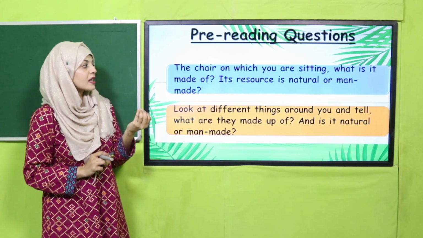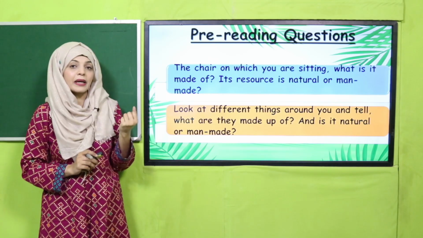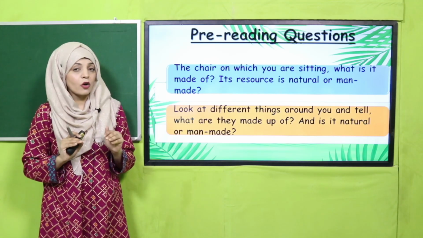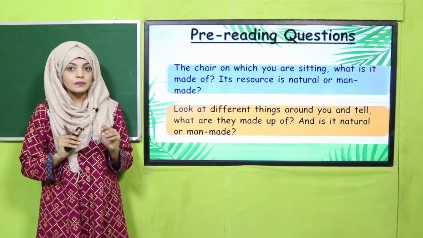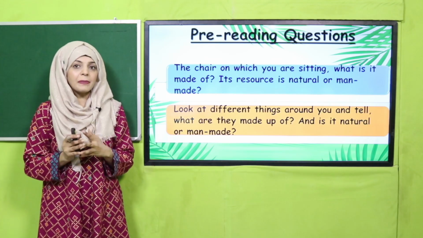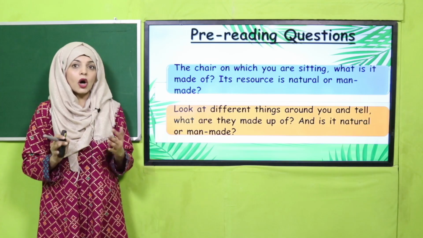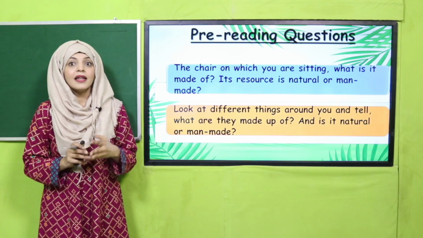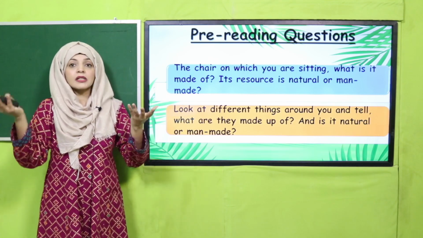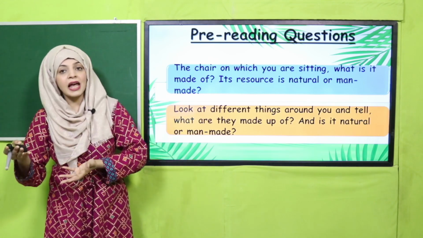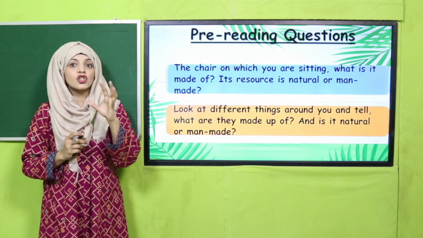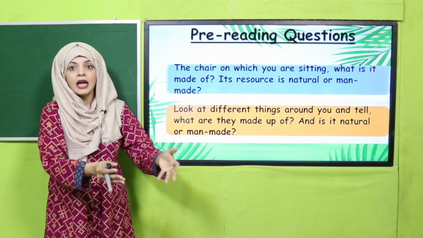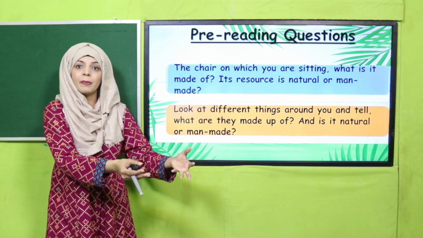Its resource is natural or man-made. Now, the chair you are sitting on, what is it made of? Quickly tell me. Maybe wood. So tell me, wood is man-made or natural? Wood is natural, of course, because it comes from the tree and the tree is natural. So that means the chair you are sitting on is made from a natural thing, okay? We made it from a natural thing.